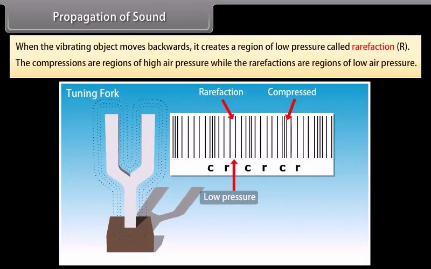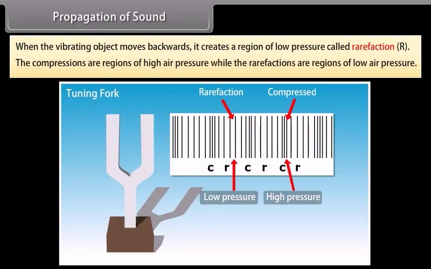The compressions are regions of high air pressure while the rarefactions are regions of low air pressure. Look at this image. It shows a sound wave created by a tuning fork and propagated through the air in an open tube. These are the regions of compression and these are the regions of rarefaction.